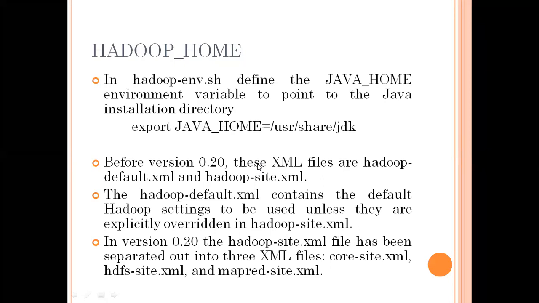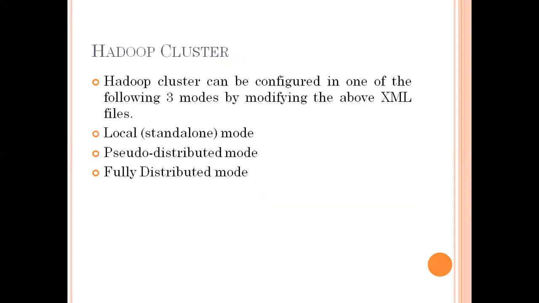So what are those XML files, and what type of code will be available? I will show you a simple one. This we already know: a Hadoop cluster can be configured in the following 3 modes using the above XML files. One is local mode, the second is pseudo-distributed mode, and the third is fully distributed mode. So this is the main topic of our session.